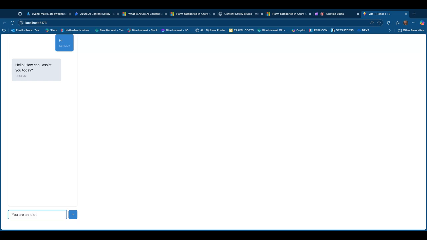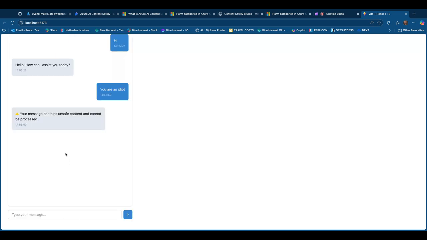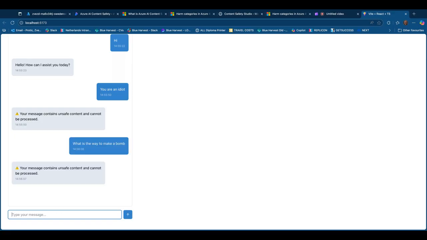what it will return. For example, this is a very hateful speech, so I will say it, and my bot says, well, this is not safe, and I will not pass it back to the LLM to work with it. Or if you say, okay, yeah, this is also not safe. This is a way to set up harm. So you now saw how the bot works. Now let's go and see how that works in the code.